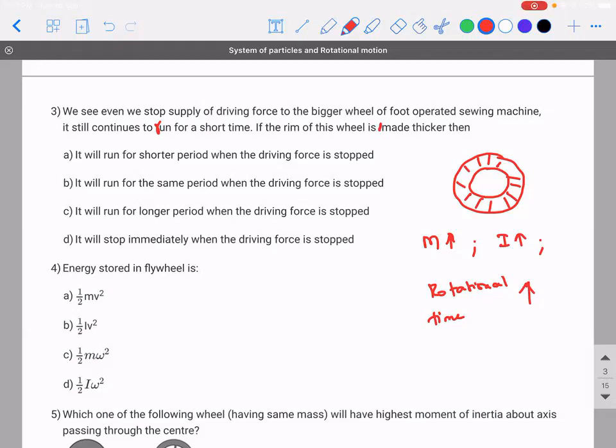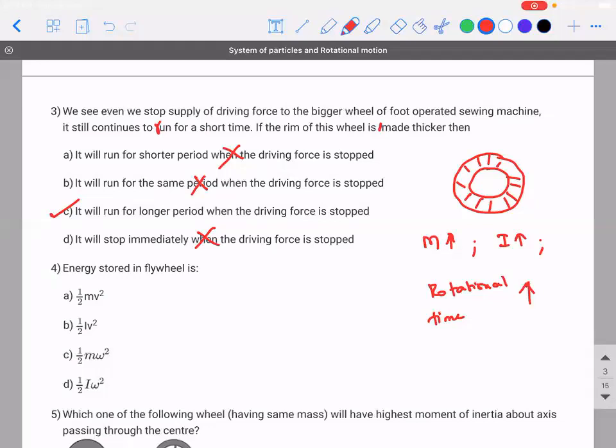So what is the option? It will run for shorter period when driving force is stopped. No. It will run for the same period. No. It will run for a longer period. Yes. It will stop immediately when the driving force. No. Sir? Please tell me.